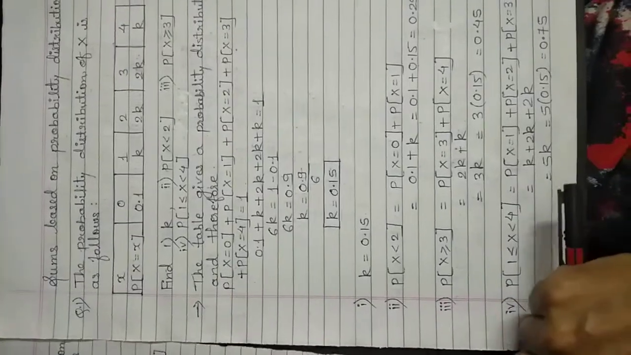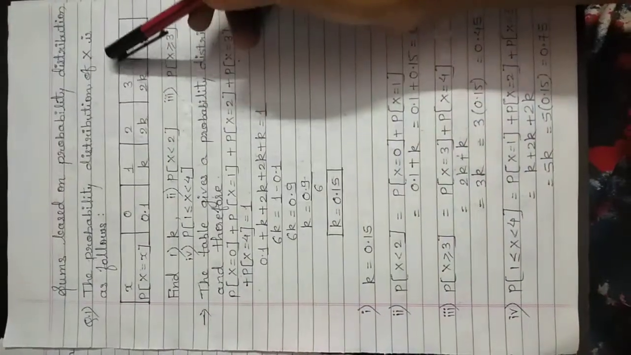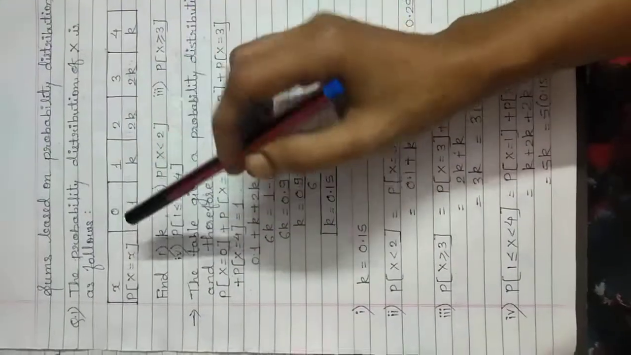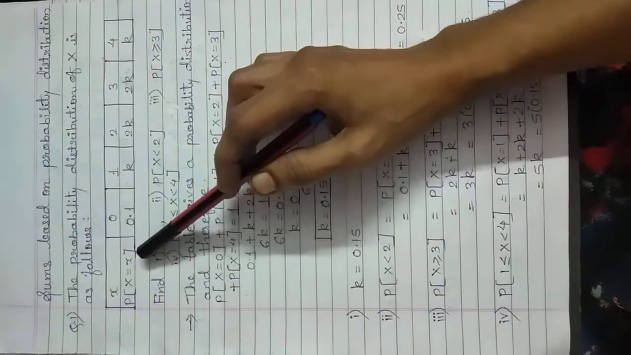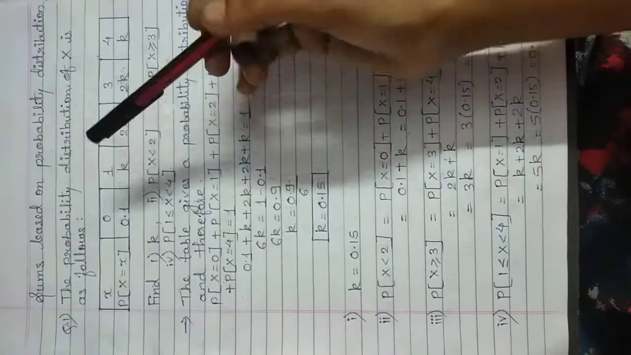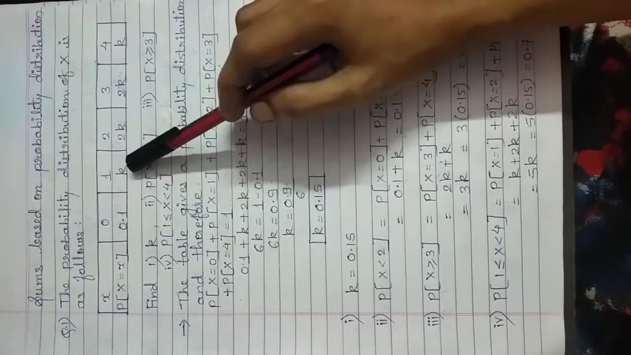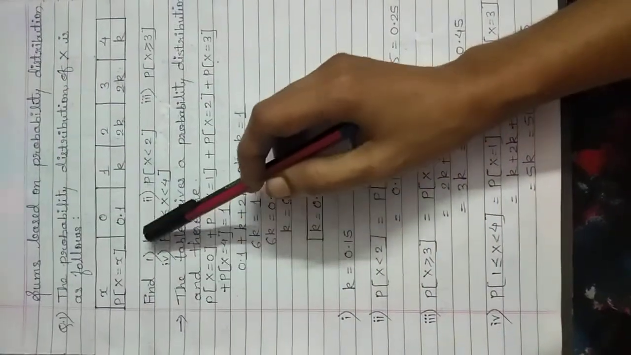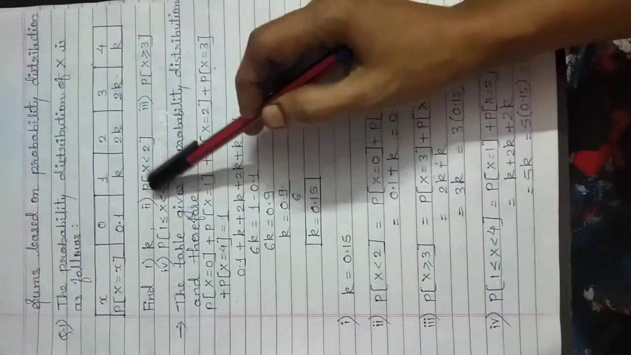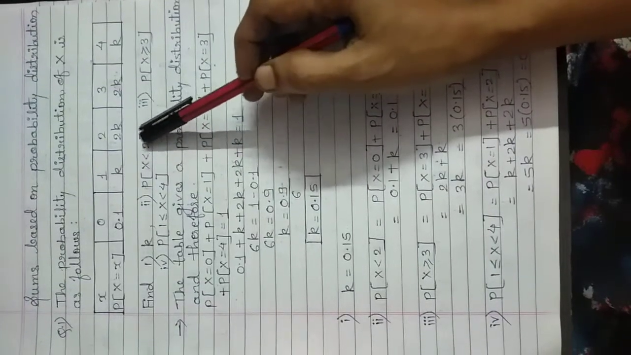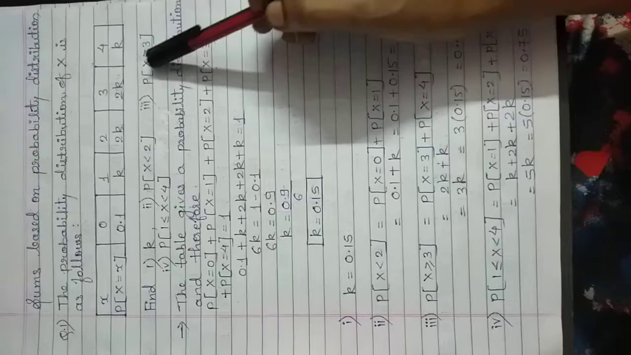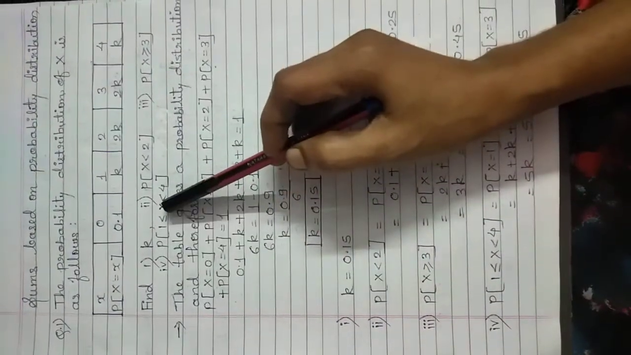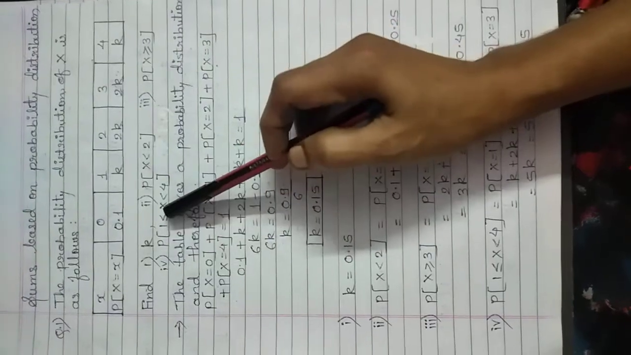Now next question, the probability distribution of x is as follows. Here the values of x and values for probabilities are given, but the values of probabilities are in the form of constant k and we need to find the value of k. Then probability when x is strictly less than 2, then probability for x is greater than or equal to 3 and probability when x lies between 1 to 4 where 1 is included.